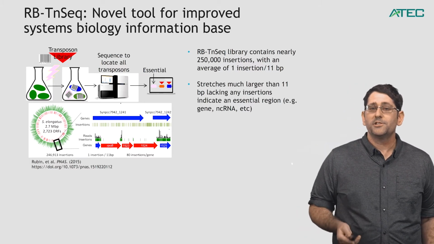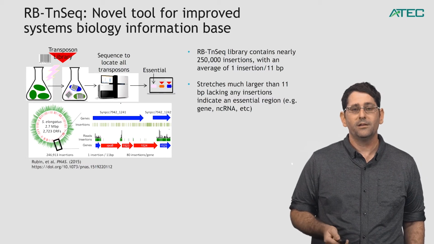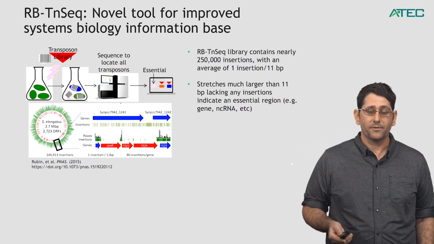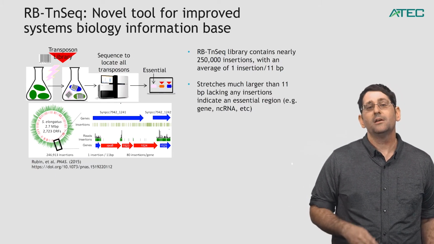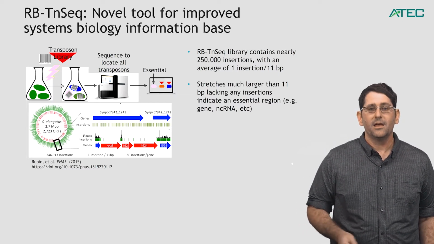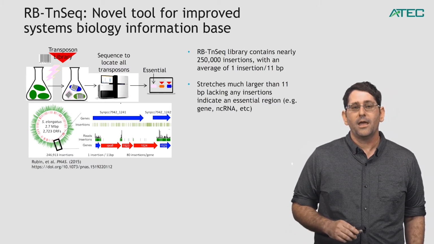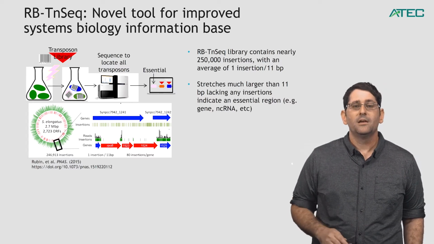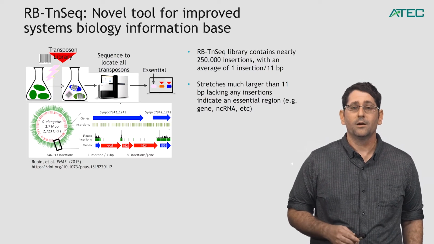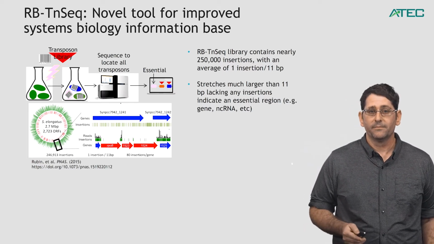In other regions, there are stretches that are much larger than 11 base pairs that lack any insertions, and you can see that in the bottom part of that panel where there's the red colored genes, such as RPOB. RPOB is an RNA polymerase, and it is essential for the organism to be able to function, for the organism to live. So any insertions that went into that gene cause that cell to die. And so we don't see it when we end up growing the pool of the library and end up sequencing it. So these large gaps can tell us where there are essential genes or essential regions of other functions, so non-coding RNAs or small RNAs, things that we simply haven't discovered previously.